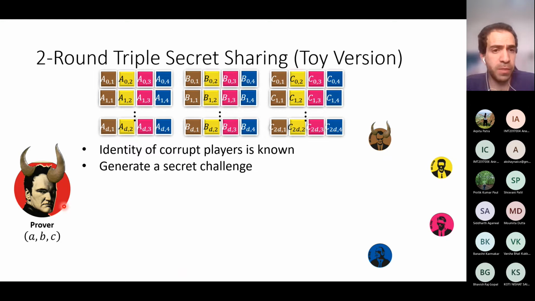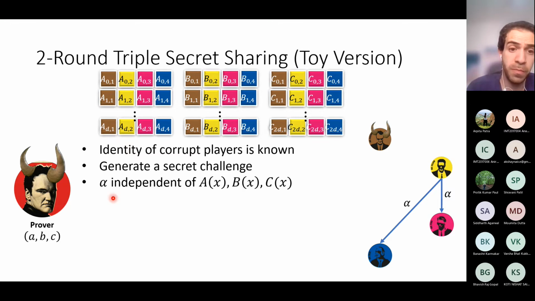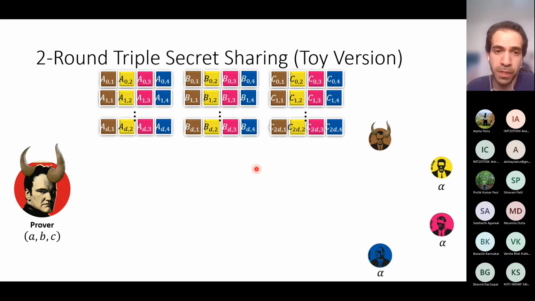So in the first round, I let the prover generate the polynomials a of x, b of x, and c of x, just like before. But now I also let one of the honest verifiers generate a secret challenge that will be sent only to the honest verifiers by using the private channels. Now this secret challenge alpha is not known to the adversary, which means that alpha is independent of the polynomials a of x, b of x, and c of x. So this is the first round.